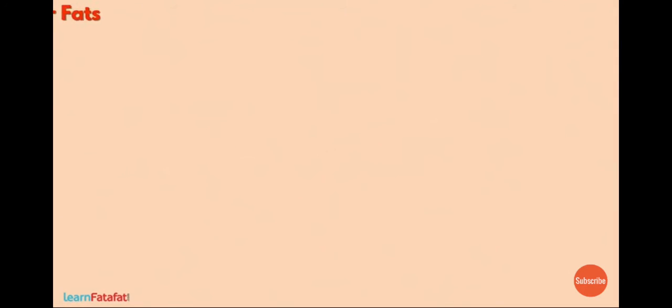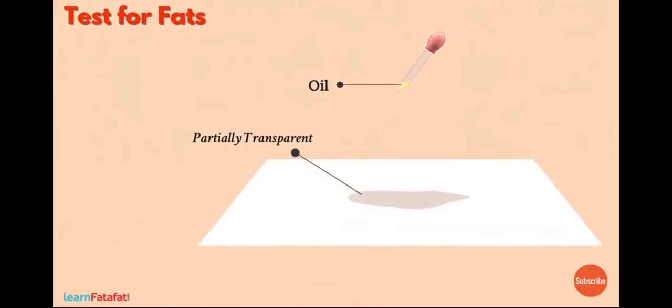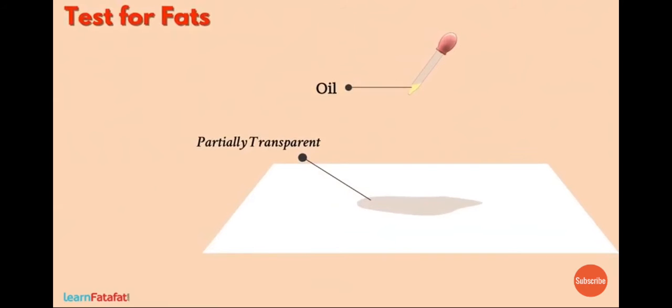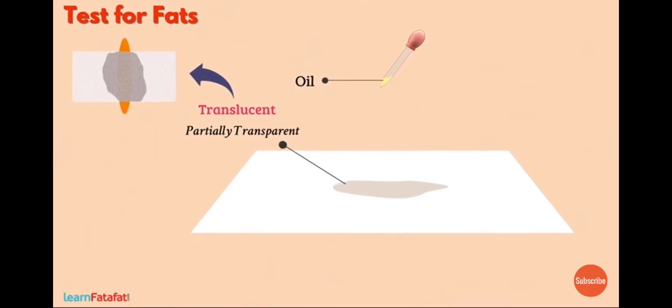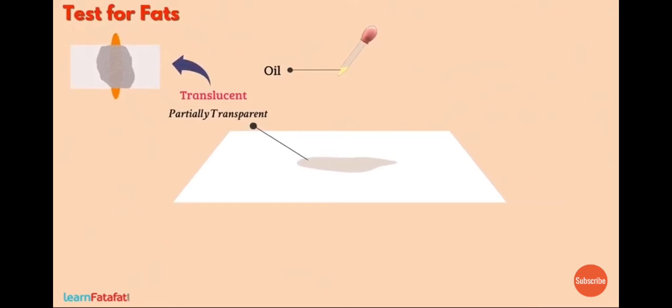Understand? Test for fats. If we put a drop of oil on a paper, then it becomes partially transparent. For partially transparent objects, we use the word translucent. We will use this fact to test if the food contains fats or not.